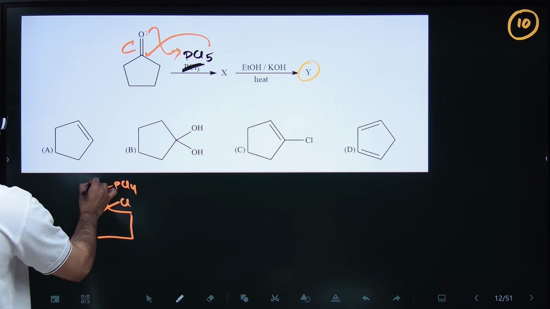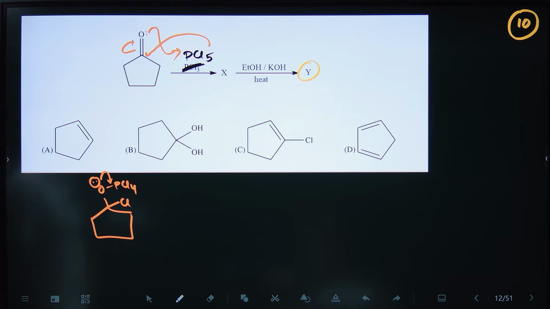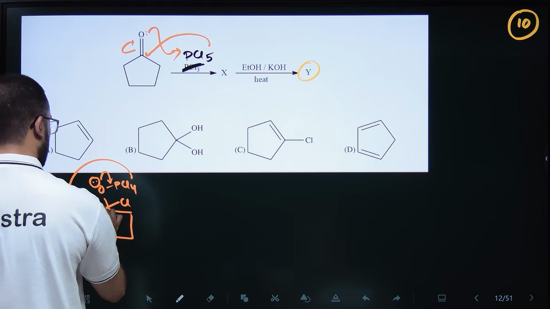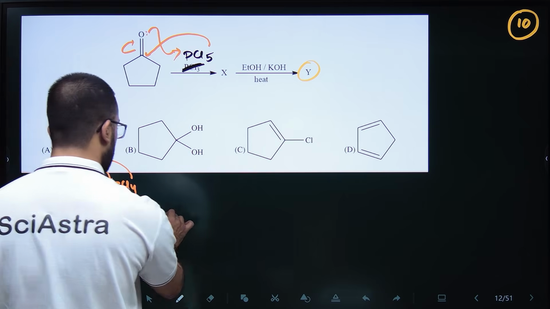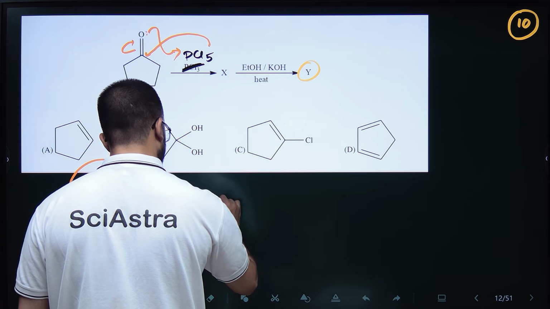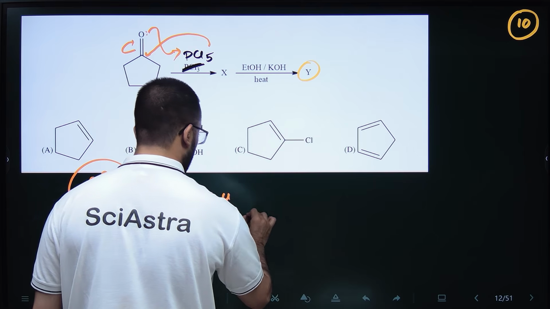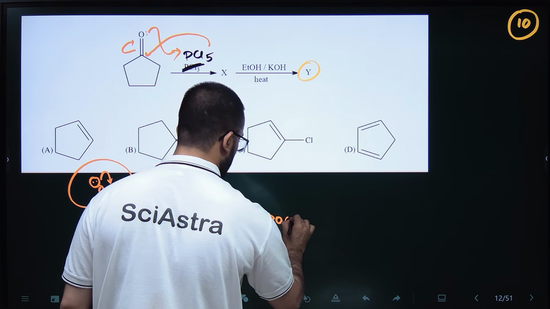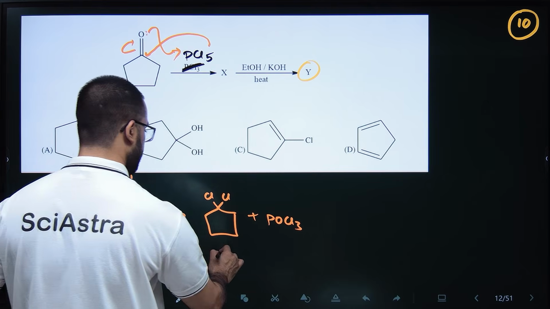Okay, then again there is a lone pair. It will again attack here and again one of the Cl will attack here and this oxygen bond will break. So what will happen? 2 Cl will come in place of double bond O and POCl3 will be removed. Okay, so this is my X.